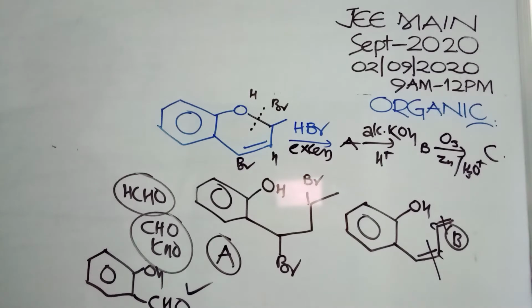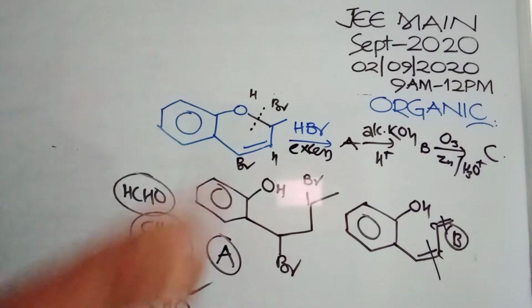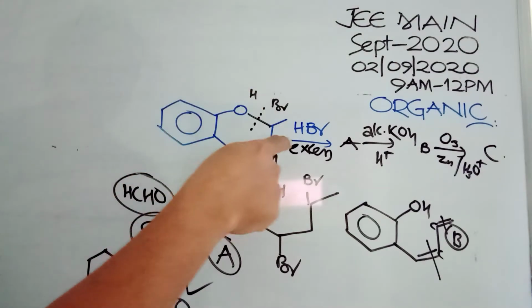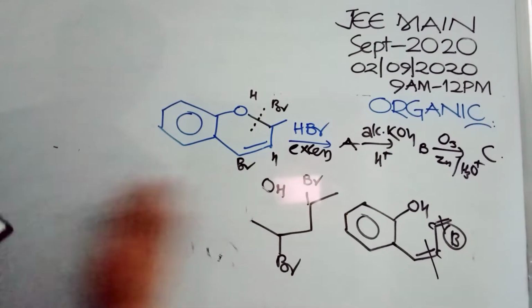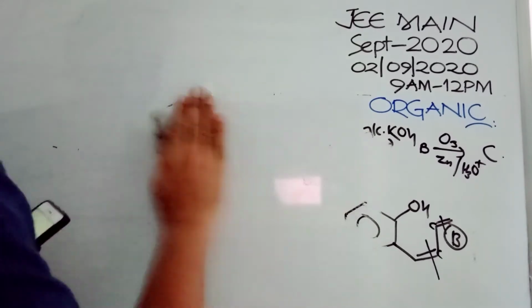Organic, one interesting question. Here the important point is HBr excess. So 2 moles you need to take, 1 mole here, 1 mole here. Then alcoholic KOH, so a conjugated double bond is formed. Then ozonolysis, 2 moles of ozone again, full ozonolysis. So I am taking out this. That is taking much place.